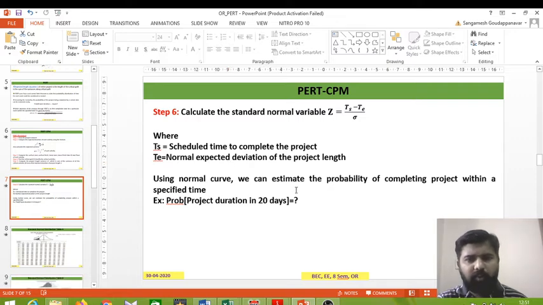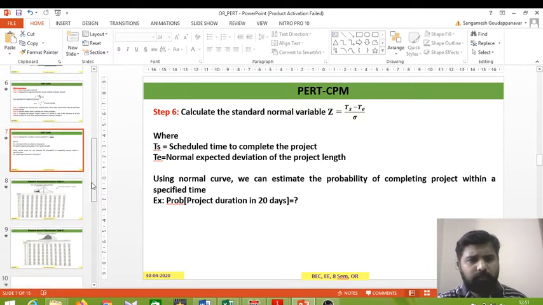Using the normal curve, we can estimate the probability of completing the project within a specified time. Example, probability of completion, project duration in 20 days. Then the normal curve will be given to all, so it will be just like a standard normal table. From that we can find the percentage of completion of that given activity, and it is given by this one.